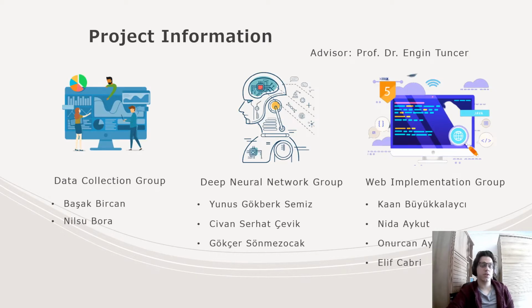Since this is a large project done by a total of 9 students at different times, students are split into 3 groups. These are namely the data collection group, deep neural network group, and web implementation group. The data collection group is mainly responsible for gathering data used in training the model. Deep neural network group is responsible for creating, training, and testing the deep neural network. Web implementation group is responsible for the creation of the website and the implementation of the deep neural network, or DNN for short. And I'm the leader of the deep neural network group, DNN group.